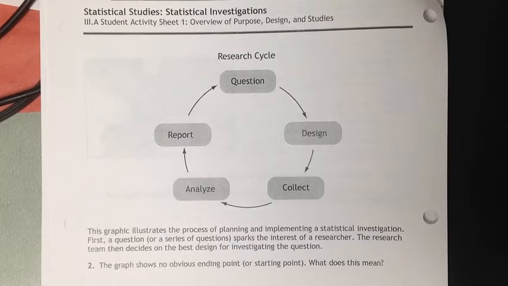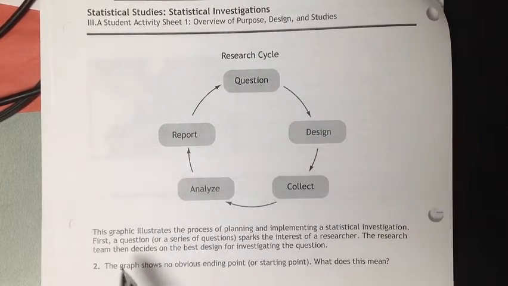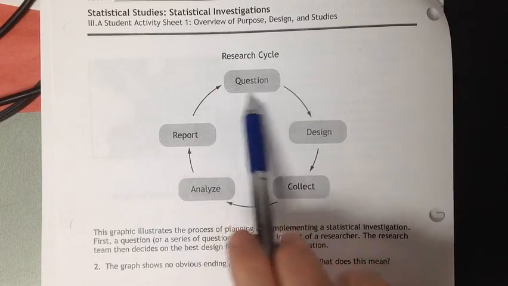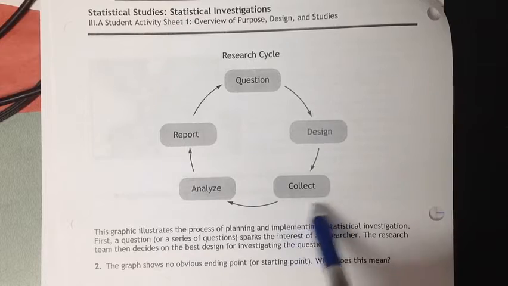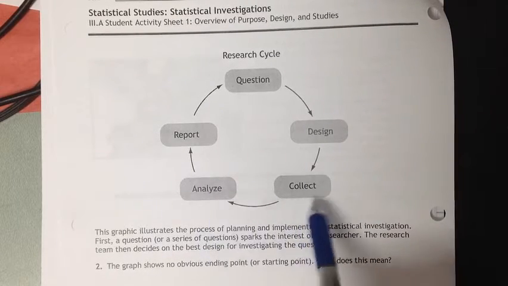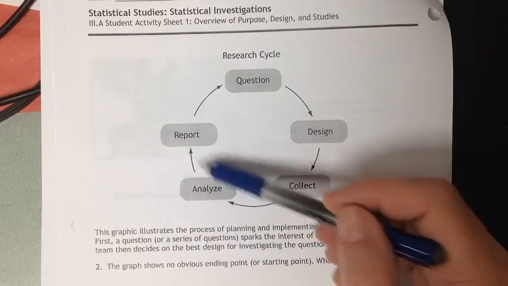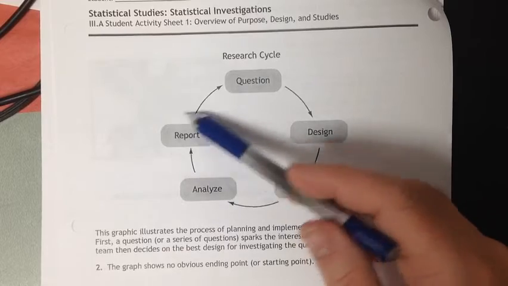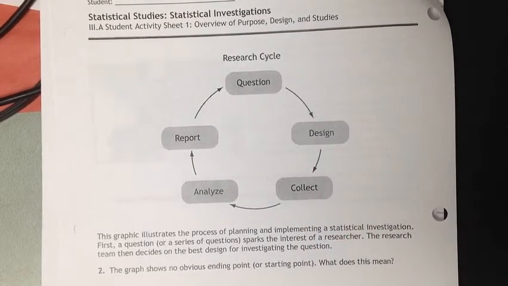So what does this mean? Does it mean we can start anywhere we want and just keep on going around the circle? I don't think so, because obviously I think that you start with a question. In fact, they just said that. First a question, right? So we're going to obviously start here. We design an experiment. We collect some data about that experiment, some sort of data. We analyze that data that we've collected, and then we come up with some sort of report. We make conclusions from our analysis. All right? So how does that lead back? And I think that's going to be a question that comes up later. So think about that.